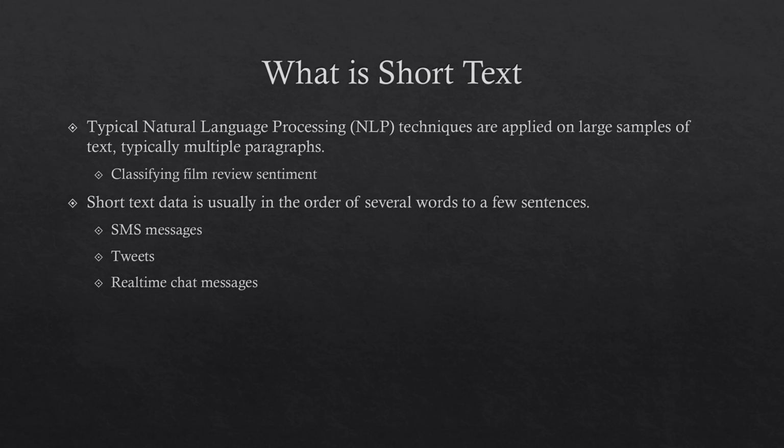Next, let's define what is short text. Typical NLP techniques are applied on large samples of text, typically multiple paragraphs, meaning that they have lots of input data to work with. The classic NLP example is classifying film review sentiment as positive or negative. What we're working with is short text data. It's usually on the order of several words to a few sentences. Examples are SMS messages, real-time chat messages, and what we're focusing on in this project is Twitter tweets.